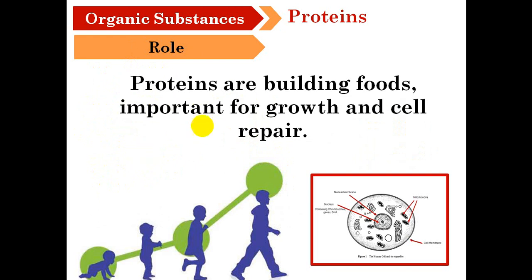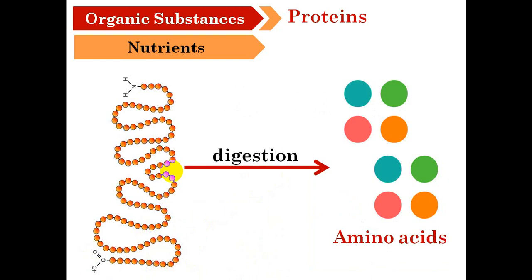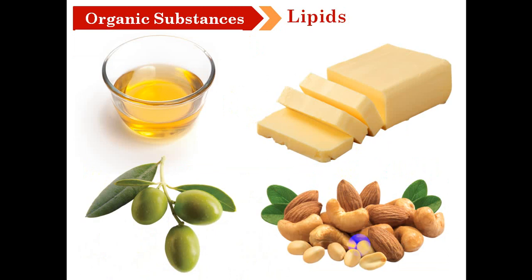What is the role of protein? Proteins are building foods important for growth and cell repair. After the digestion of protein, we are going to obtain a simple molecule, a nutrient, which is called amino acid. We will continue with the third type of organic substances, which is the lipids. Lipids are found in oil, olive, and butter.